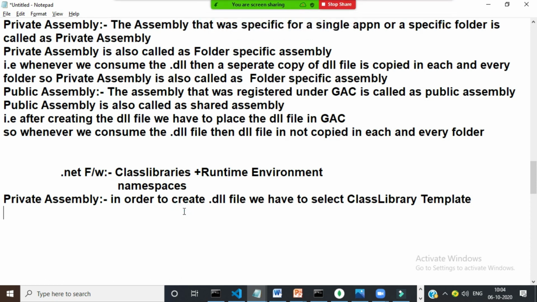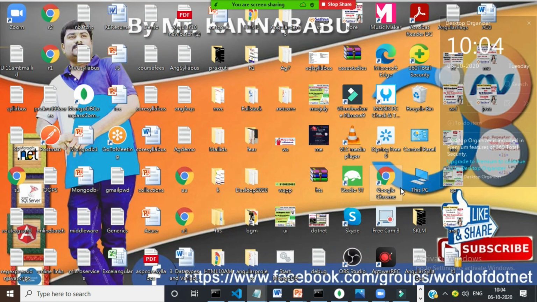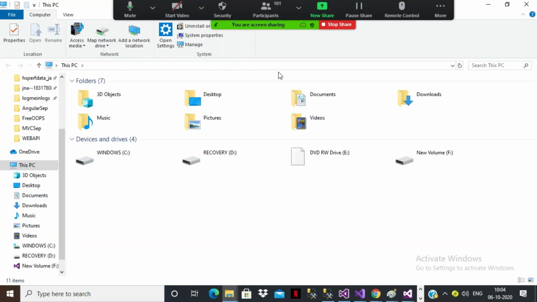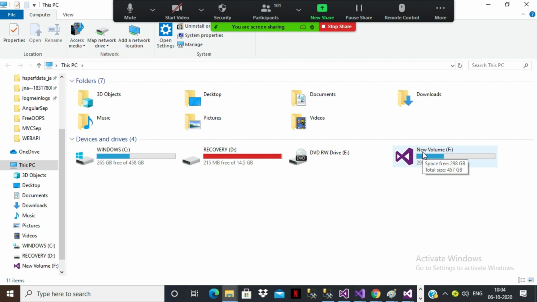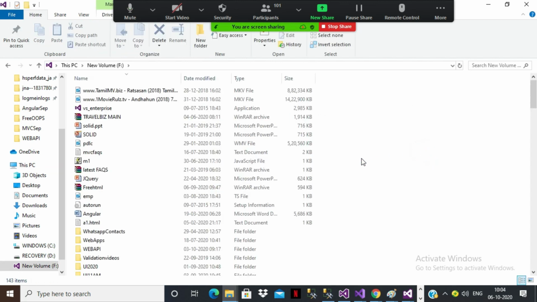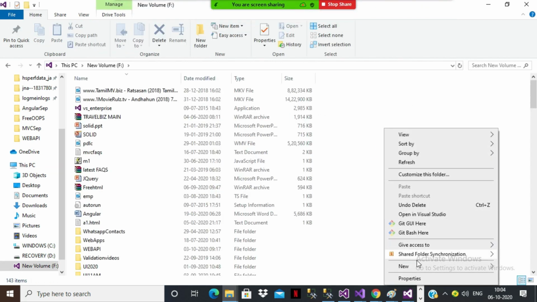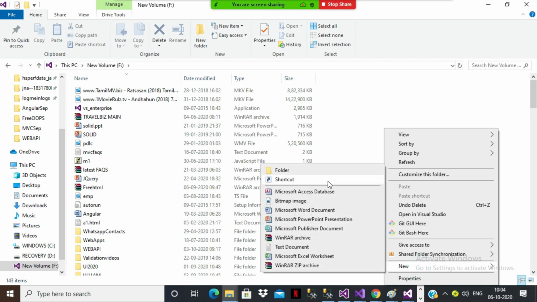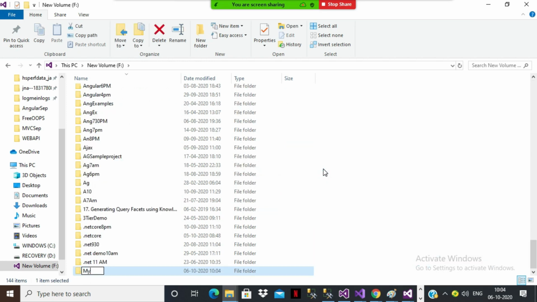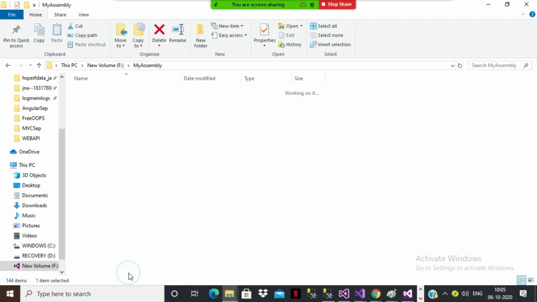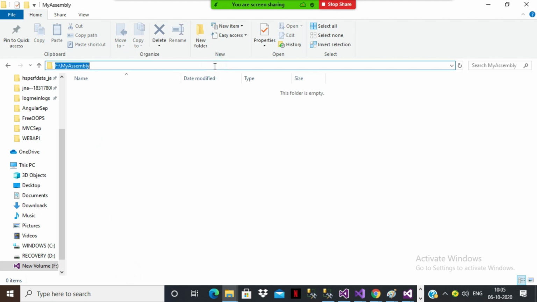In Java, you have the JVM. In .NET, you have the CLR. So let me create one example of how to create a DLL file and how to consume it. Go to the F drive, right click, new folder. The name of the folder I will give as my assembly. I want to save the project in this folder on the F drive.